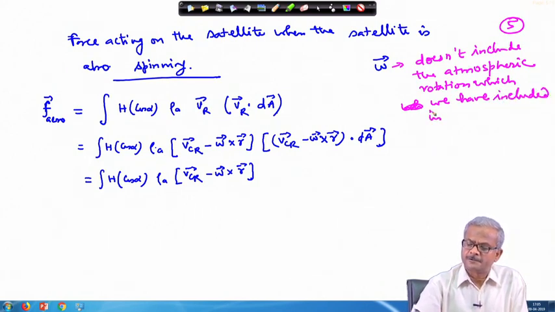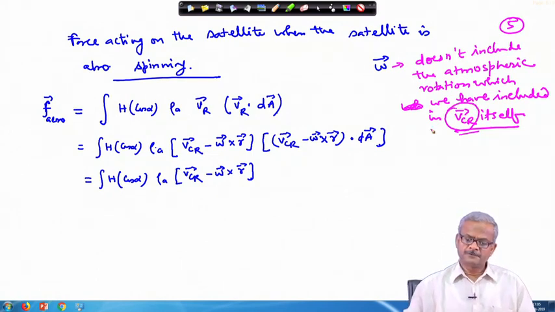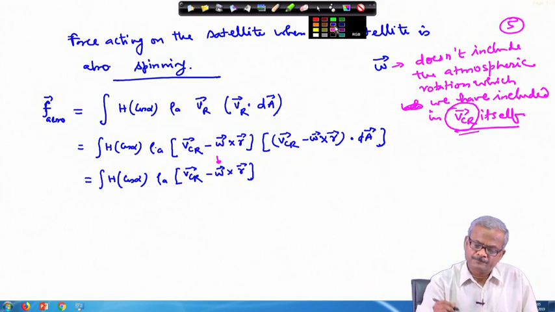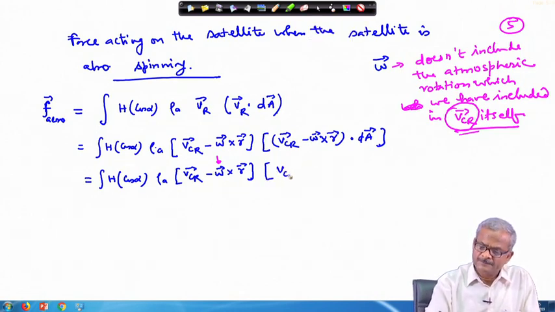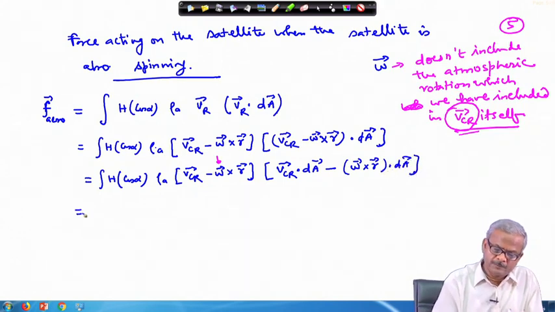Included in VCR itself. So, atmospheric rotation has been taken care of in VCR itself, so we do not have to think about that separately. Here we are just dealing with the angular velocity of the satellite. So, this part we expand here: VCR dot dA minus omega cross R dot dA. It is cos alpha, rho A we can take it outside and then expand this.